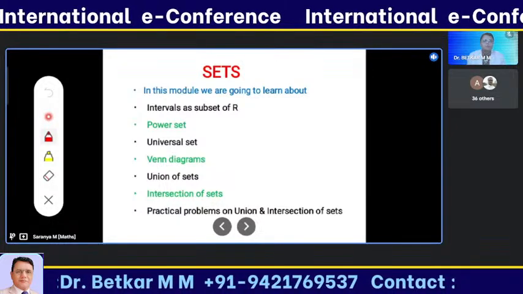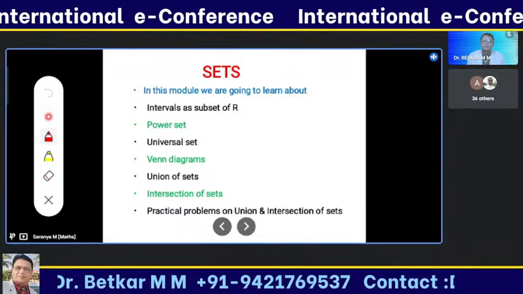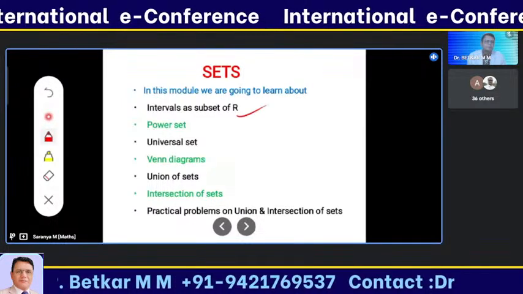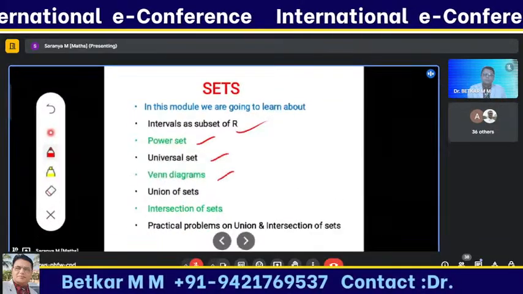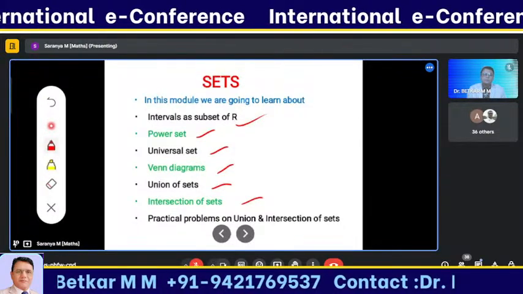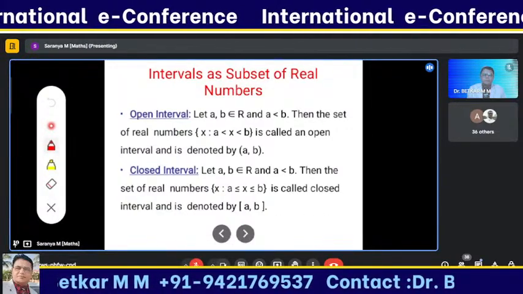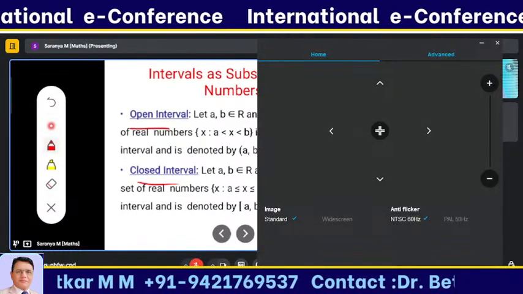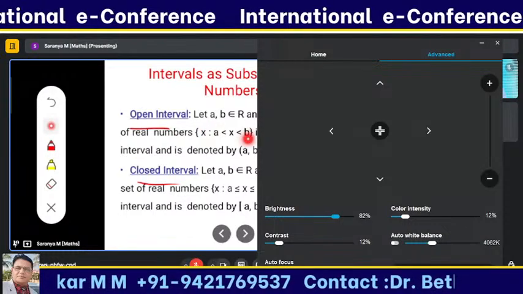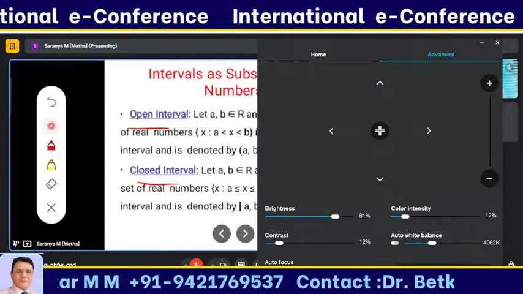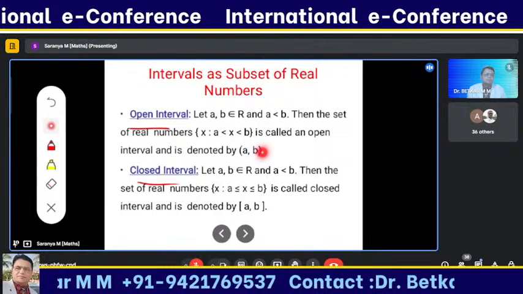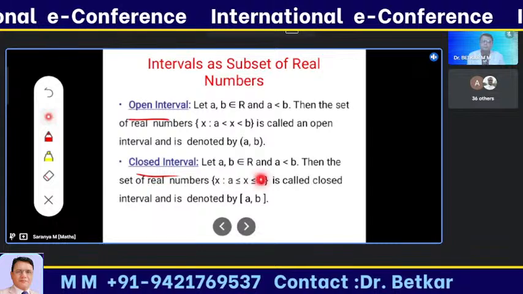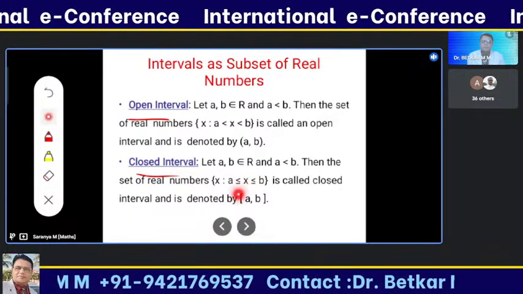So the next final topic is sets. In sets, I'm covering the concepts of intervals, power set, universal set, Venn diagram, union and intersection of sets. Before entering into sets, we should know about intervals, the open interval and the closed interval. Open interval means it lies between A and B, but it shouldn't include the exact A and B. Closed interval means I can use A as well as B. It should be written in square brackets.